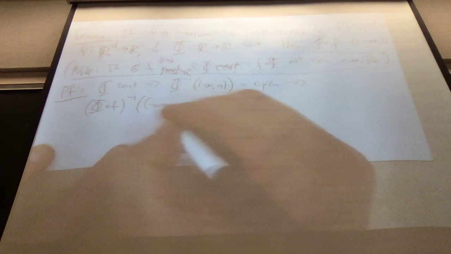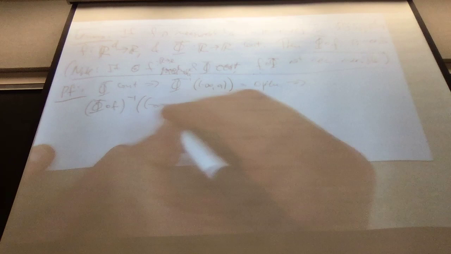By that same token, let me use another page. The same thing gives that the inf of fn is measurable if it exists, and the lim sup, which always exists, and lim inf are measurable.